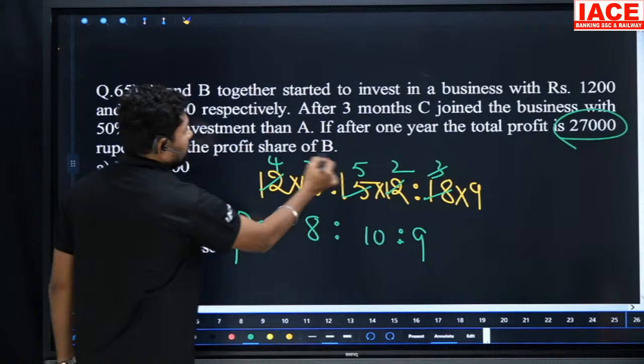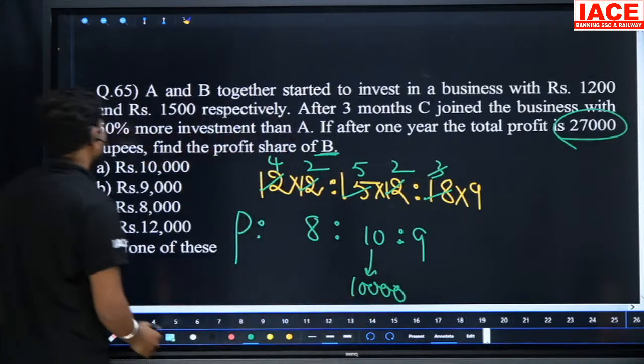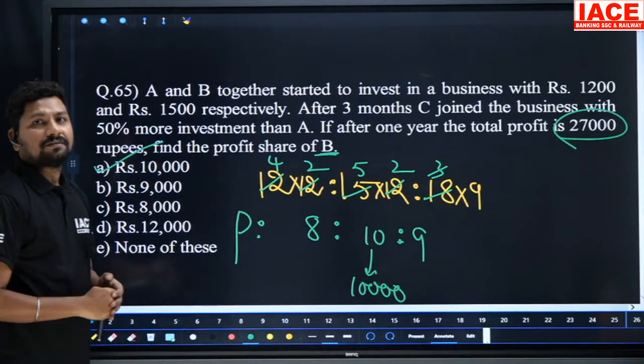Find the profit share of B. B's profit is how many parts? 10 parts. 10 parts is equal to how many rupees? 10,000 rupees. Option A here.